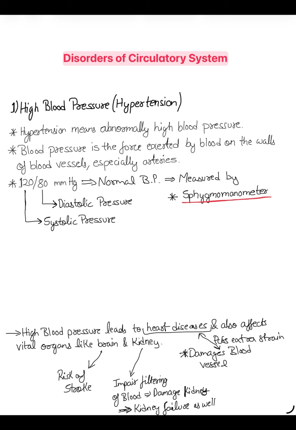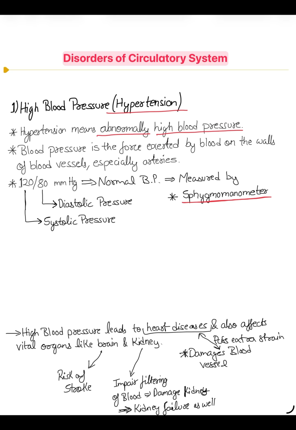High blood pressure, also called hypertension. So hypertension means abnormally high blood pressure. Abnormally means, what is a normal blood pressure?